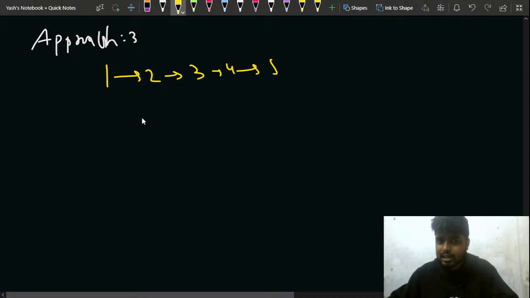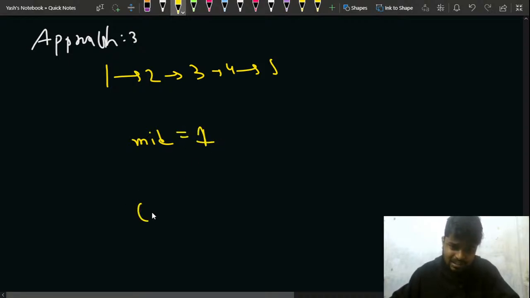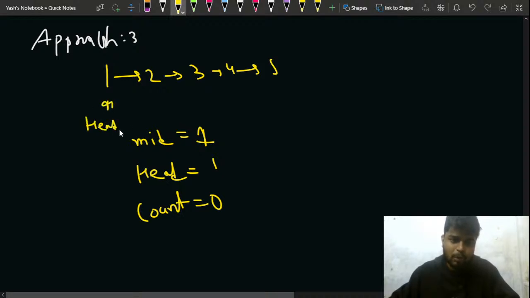But what is happening is, you initialize your mid to the head of the linked list. Okay, so mid will be initially pointing to 1, and you mark your counter as 0. And you have the head of the linked list, that is, head will be moving also, right? So head will be pointing to this node and mid will also be pointing to this node.